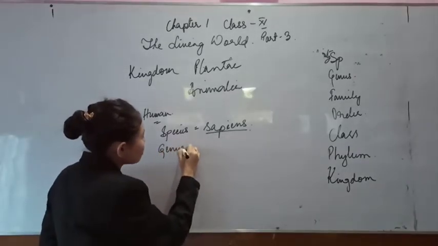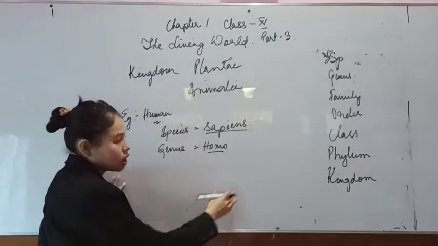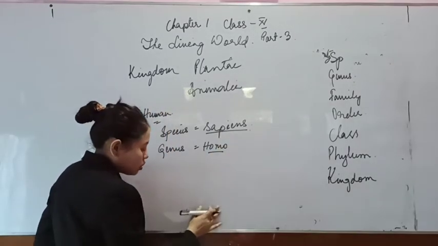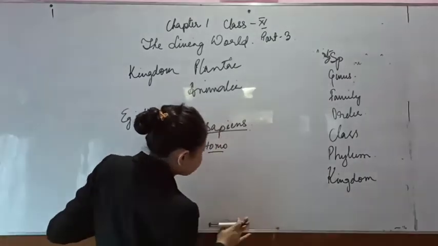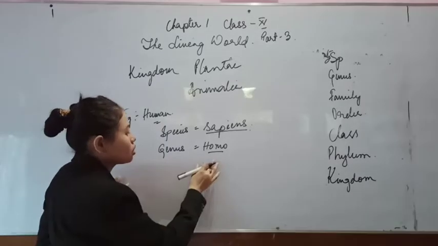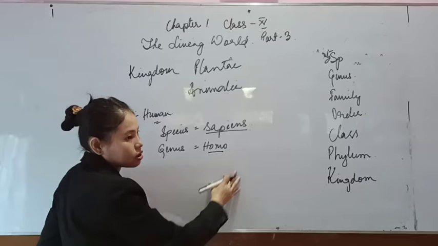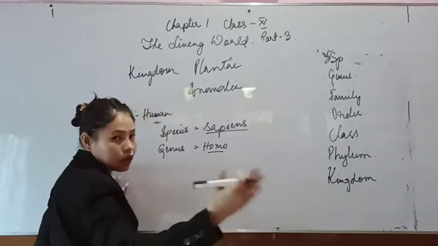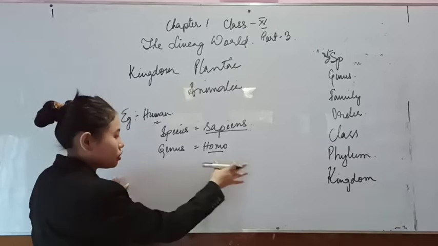Then genus is Homo. This is the taxonomical hierarchy of a modern man. You also have Homo erectus and Homo habilis, which you will study later in evolution. They are ancient species of human, so they are different.